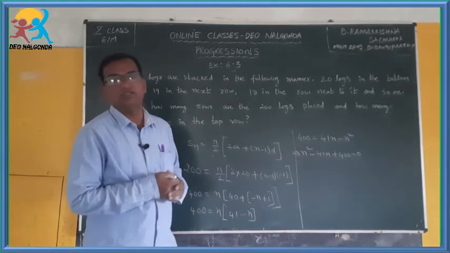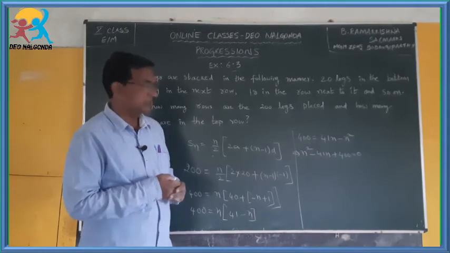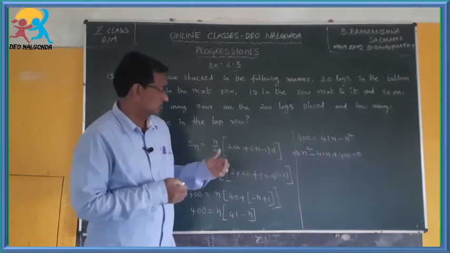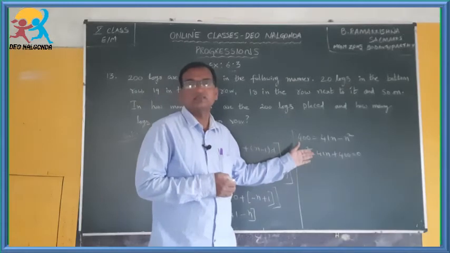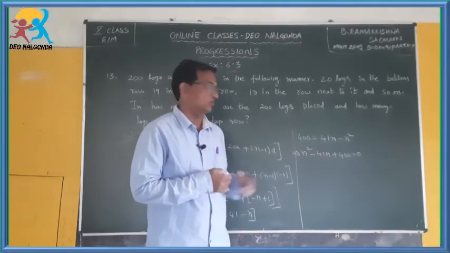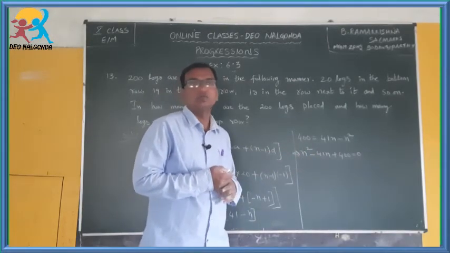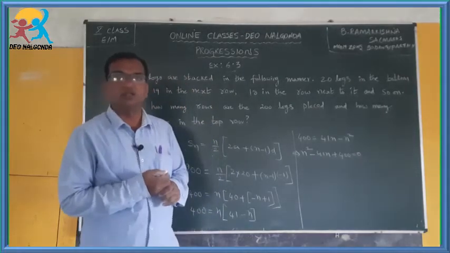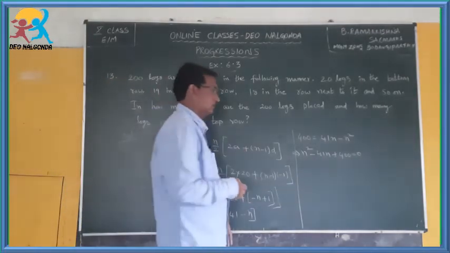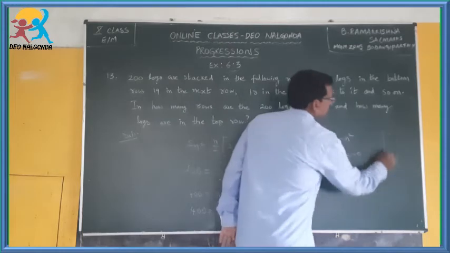There are many ways to solve. Let me go with the best method, that is the factorization method. So, if you know how to factorize a quadratic polynomial, you can solve these things. So, how to solve?